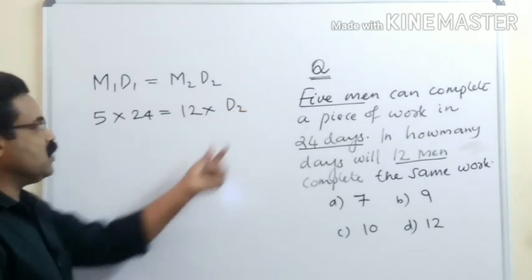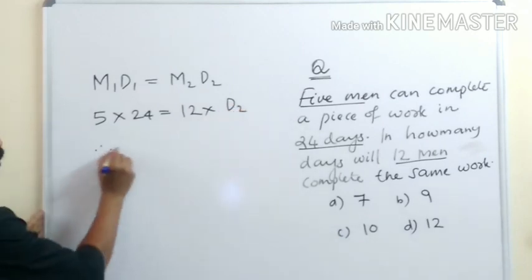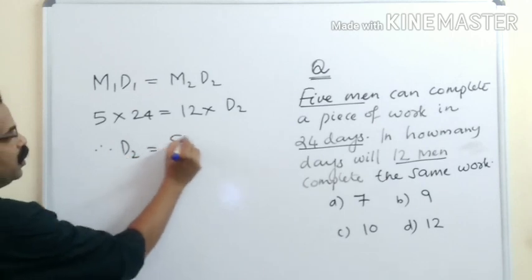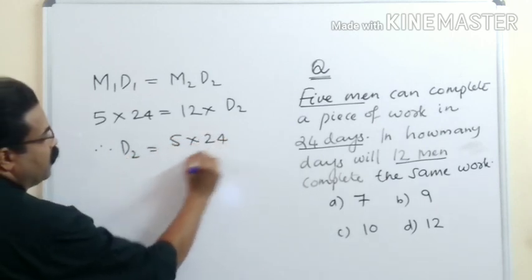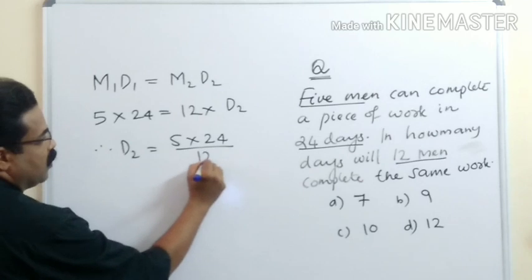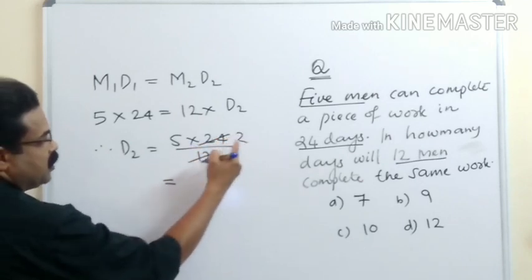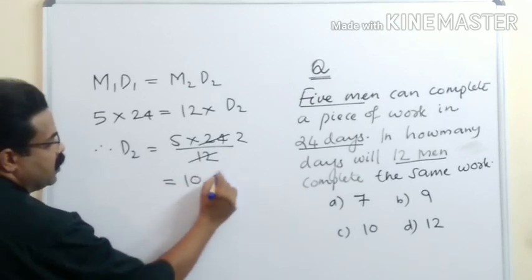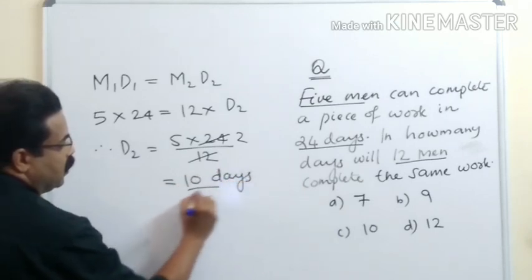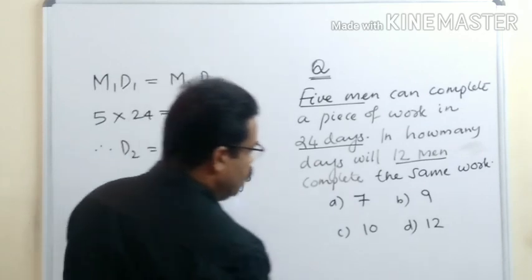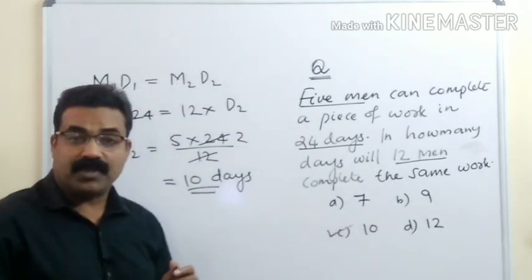D2 is what we need to find out. Therefore D2 is equal to 5 into 24 divided by 12. Here you can cut 12 and 24 two times. 2 into 5, 10 days. So my answer is 10 days. So option C is my correct option.